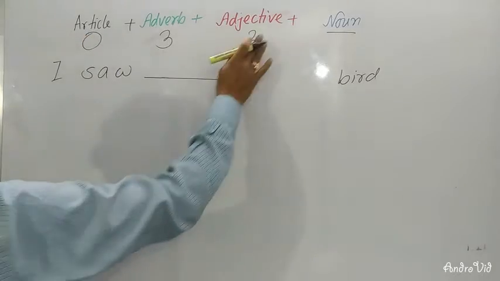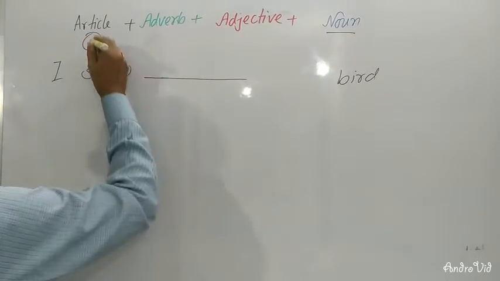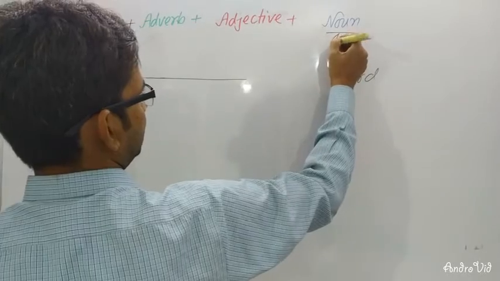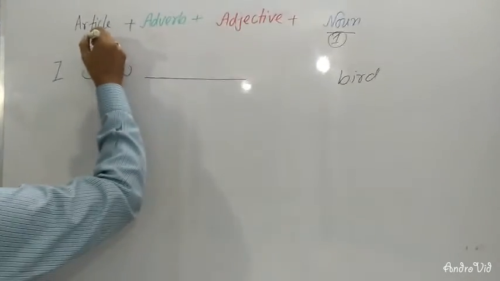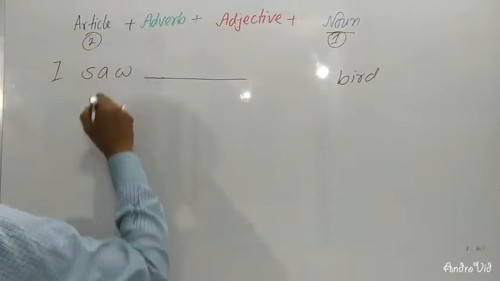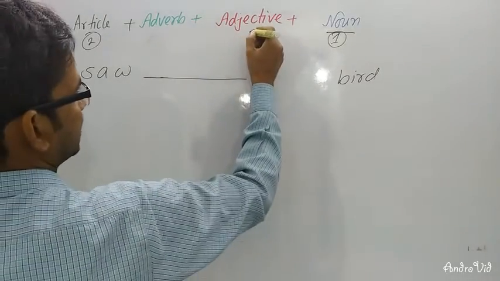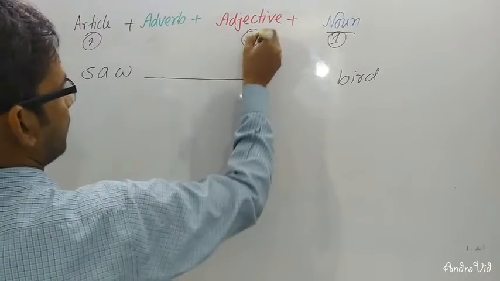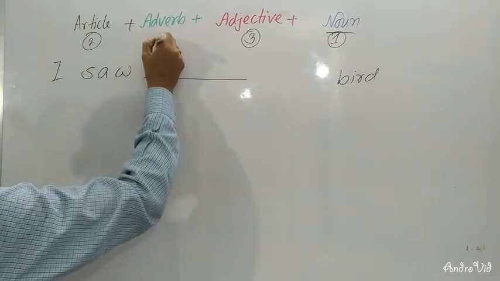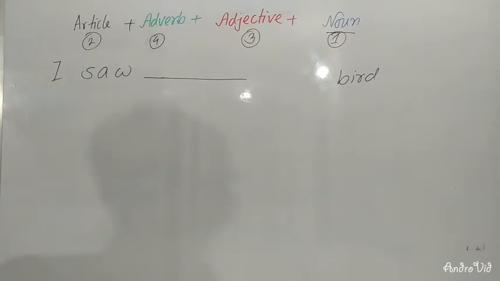you will have to write here. Number 1, you will have noun. If you have noun, then you will have to take an article. If you have article, then you will have to take an adjective. If you have adjective, then you will have to take an adverb. You will have to follow these rules, and if you follow them clearly, you can get enough marks. I'm going to give you some examples to make it clear.